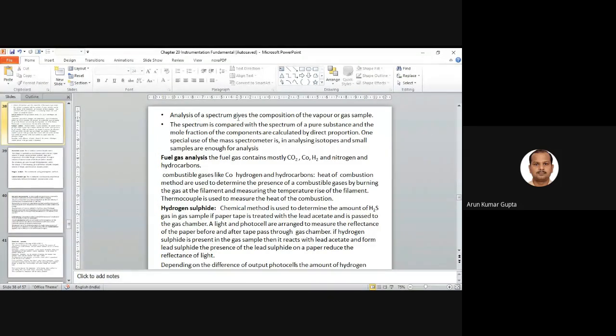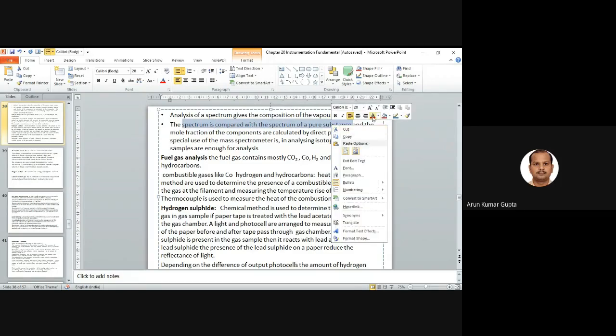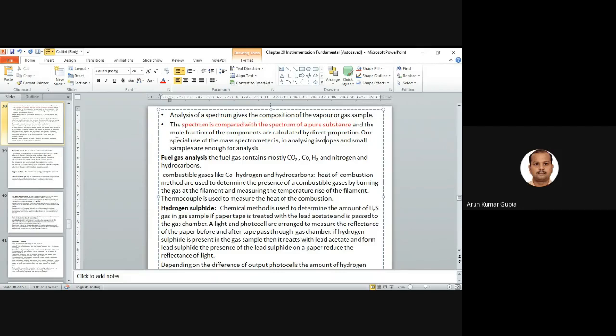So analysis of a spectrum gives the composition of the vapors or a gas sample. The spectrum is compared with the spectrum of a pure substance. This is an important line. We find the spectrum and compare it with the pure substance, and as we compare with the pure substance, the mole fractions of the components are calculated by direct proportions.